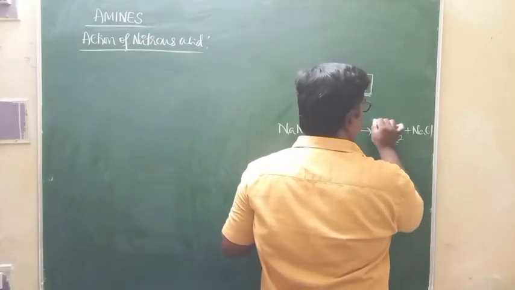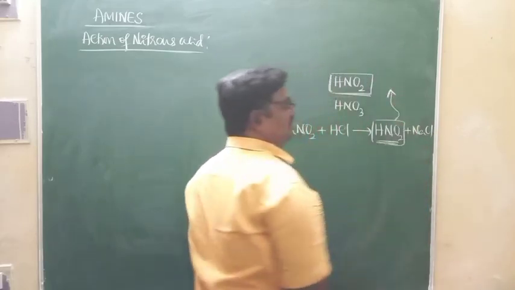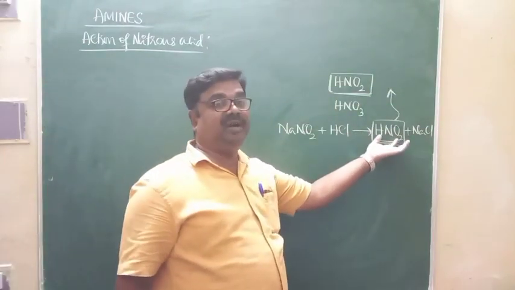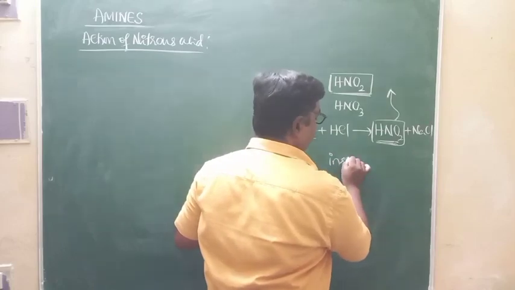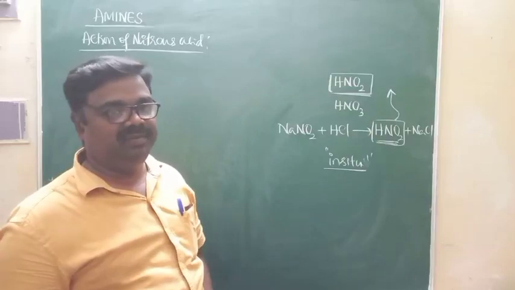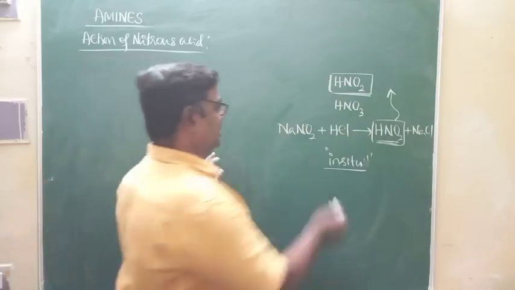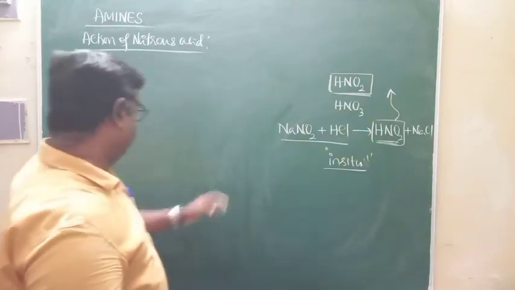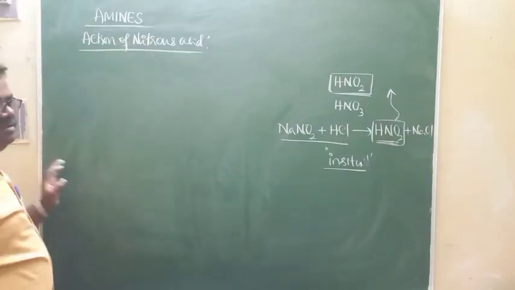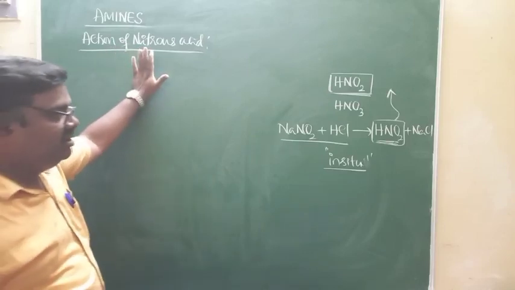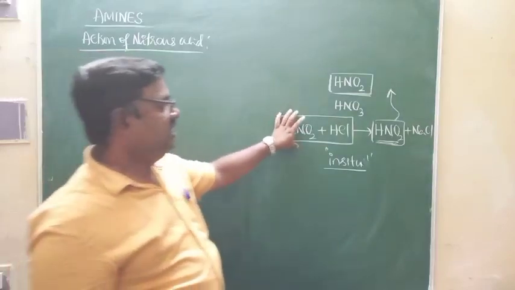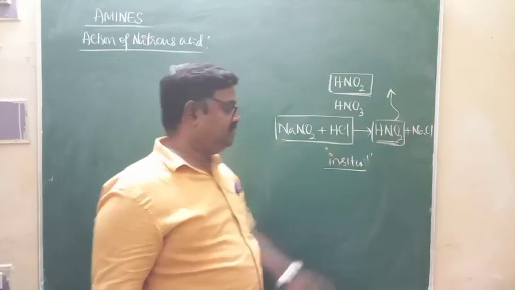That is why nitrous acid can be prepared by in situ preparation, in the reaction system itself whenever it is required, using sodium nitrite and HCl. Because of that, whenever you write equations of nitrous acid, you must write sodium nitrite in dilute HCl. It indicates nitrous acid itself.